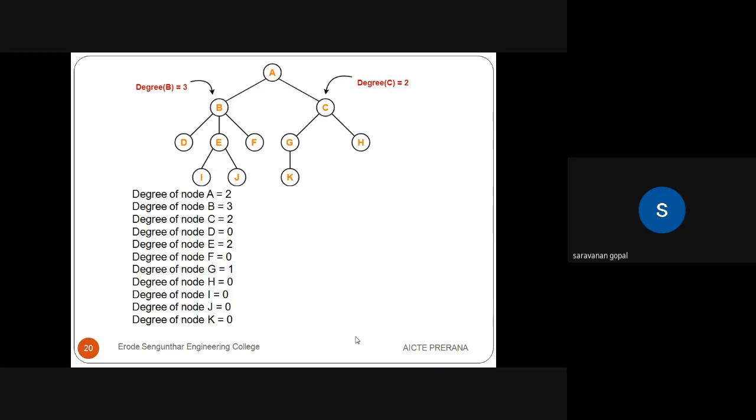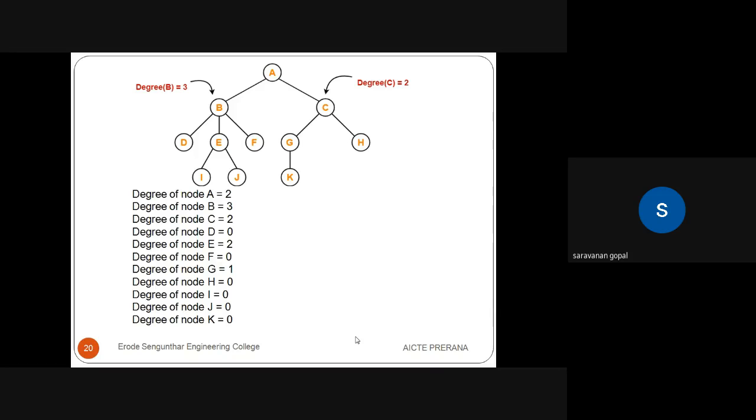What is the degree of F? F has no children, so the degree of F is 0. The degree of G is 1, because G has one child. K is the one child. So the degree of G is 1. Here, in your tree, mention the degree of all the nodes. The degree of K is 0 because K has no